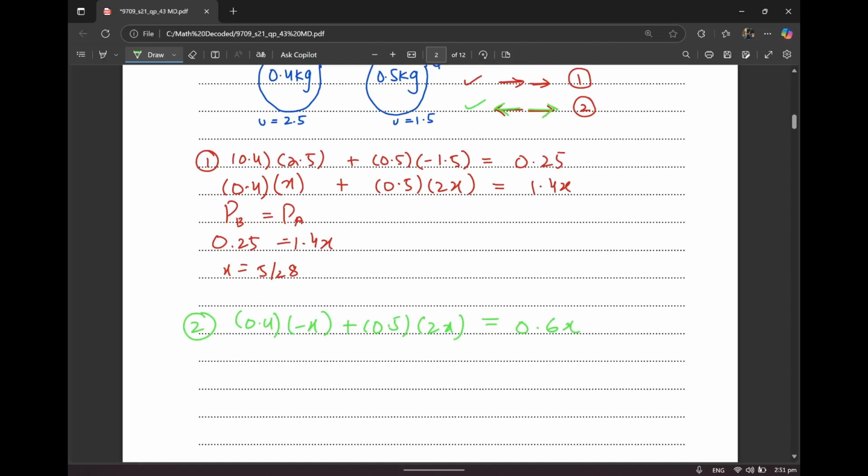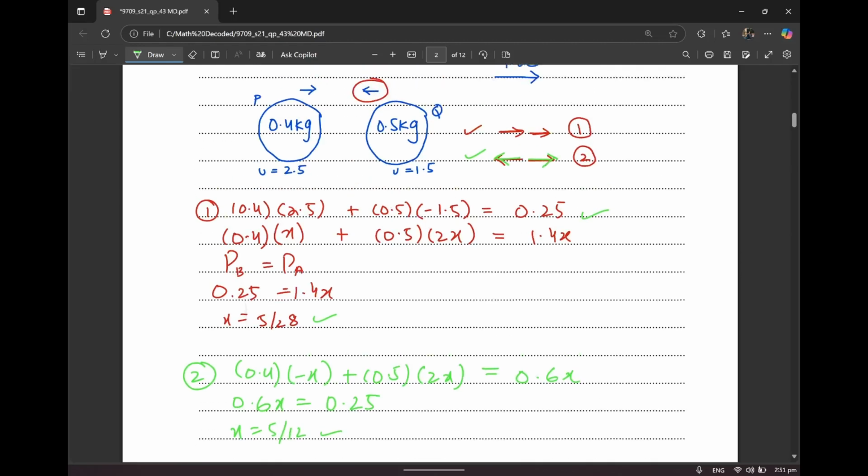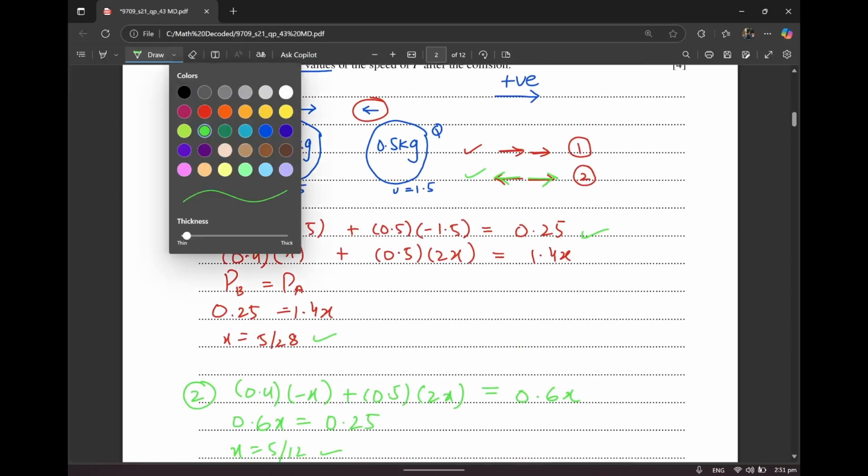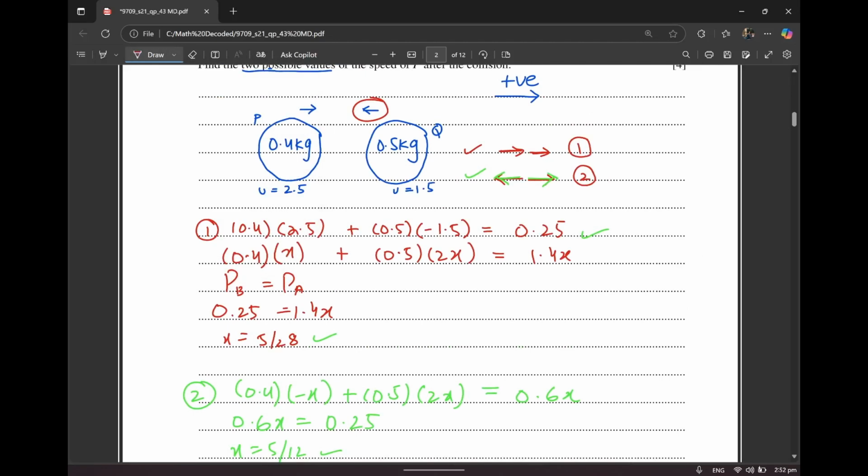Again, momentum before collision equals the momentum after collision. So that's going to be 0.6x is equal to 0.25. And that is going to become 5 by 12. So these are your two answers. And for anyone confused, the formula that I've basically used over here is m1 u1 plus m2 u2 is equal to the momentum after collision, that is m1 v1 plus m2 v2.